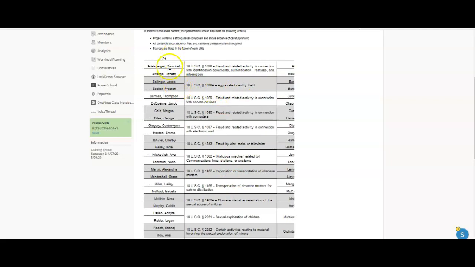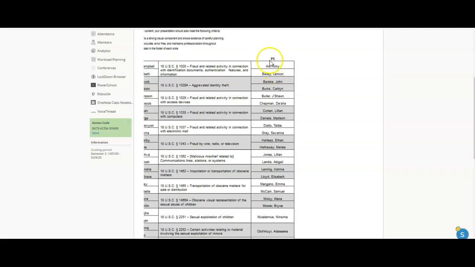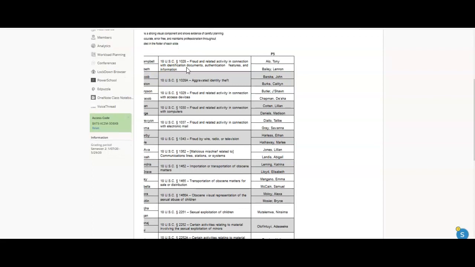So if you look here, these first two people on P1 and P2 will be doing this law on fraud and related activity in connection to identification documents, authentication features, and information. So you're going to want to look up this law right here, 18 USC 1028. Okay.